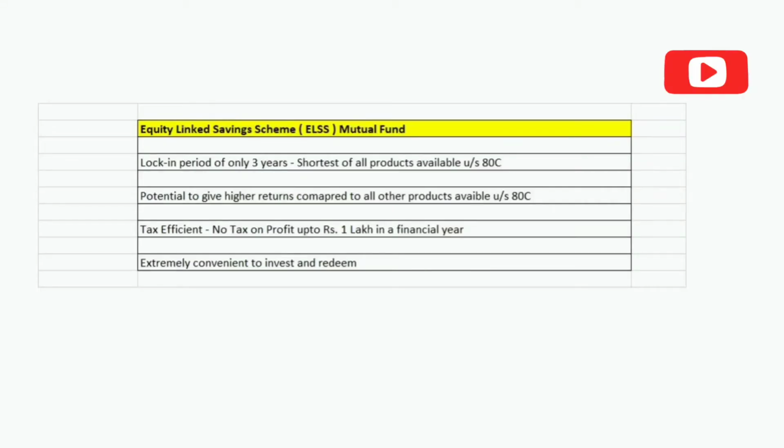The best option you have is an equity linked savings schemes or ELSS that is offered by an asset management company. It has the least lock-in of only 3 years compared to all other products under the Section 80C bracket. It has the potential to give you higher or even much higher returns when you compare it to other products, and it is tax efficient. So profits that you earn on up to rupees 1 lakh is not taxed when you sell it off in one financial year. It's extremely convenient to invest in equity linked saving schemes as well.